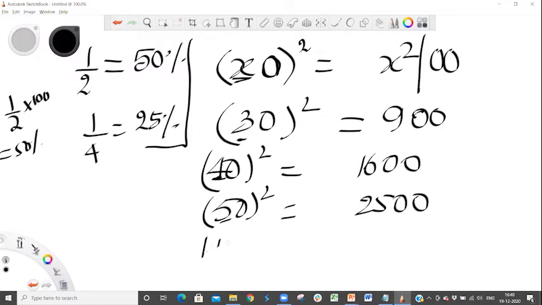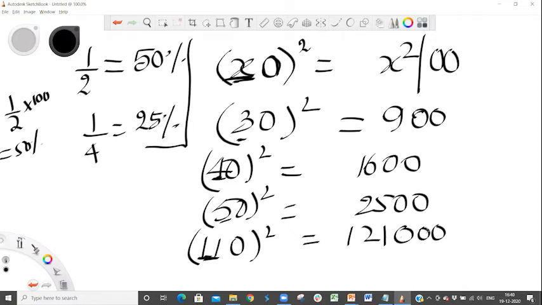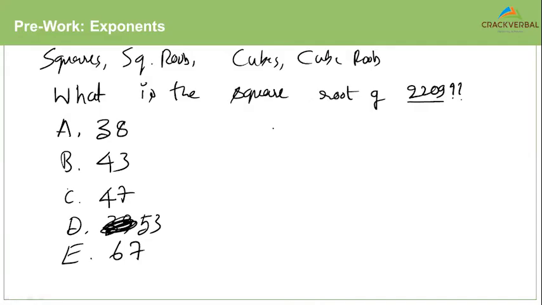So if I have 110 square, now x becomes 11. The entire 11 is x. So 11 square is 121. So 12,100. Okay, so this is one technique. Why is this useful? This is useful in our estimation because if you observe 2209, if you take the square root of 2209, what will be the last digit of the number based on your knowledge of squares?